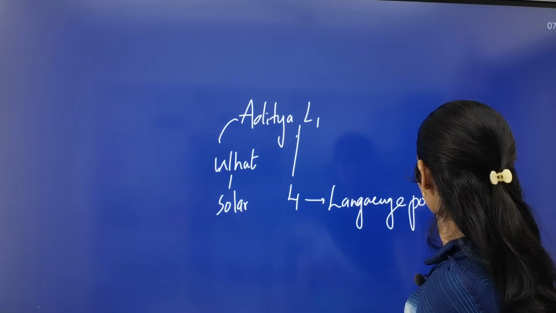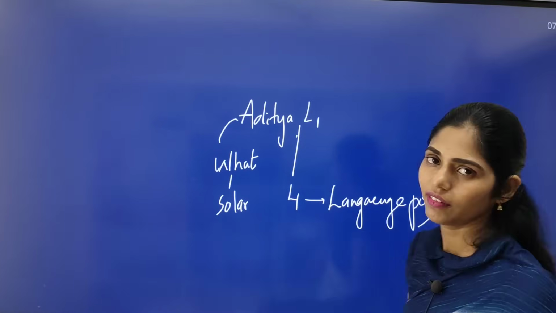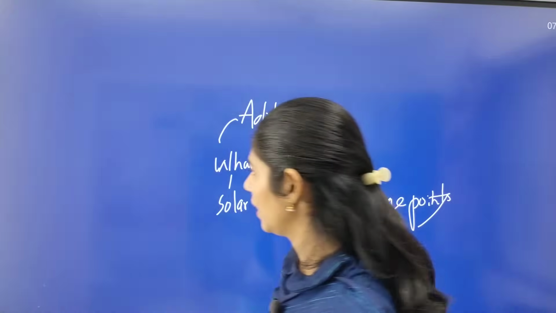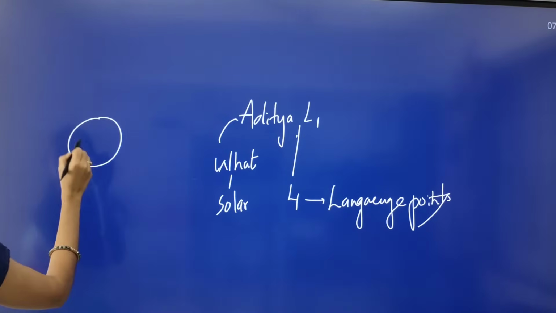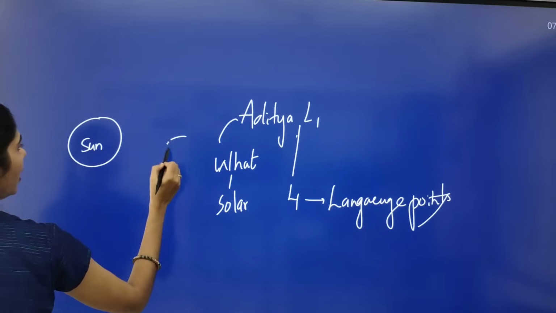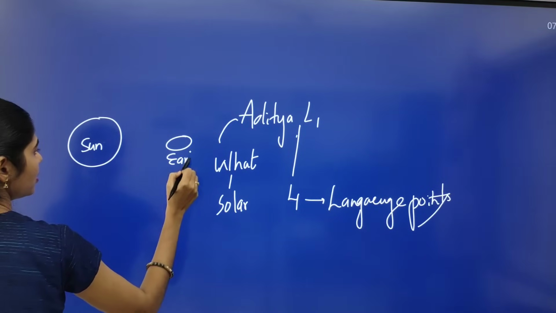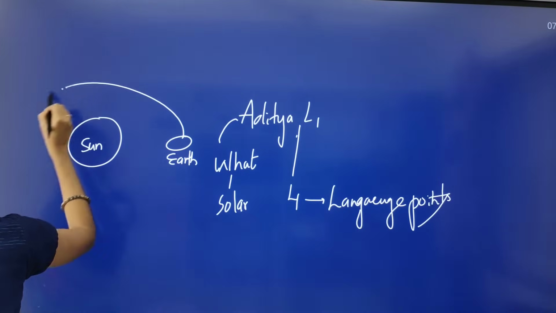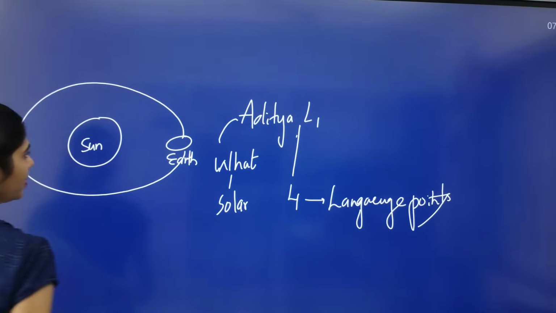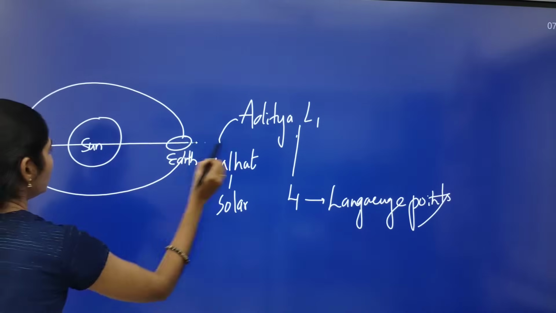Okay, what are these Lagrange points? So we have five: L1, L2, L3, L4, L5. If you see, this is the Sun and this is the Earth. Like that we have an elliptical orbit. Yes or no? Yes, right?